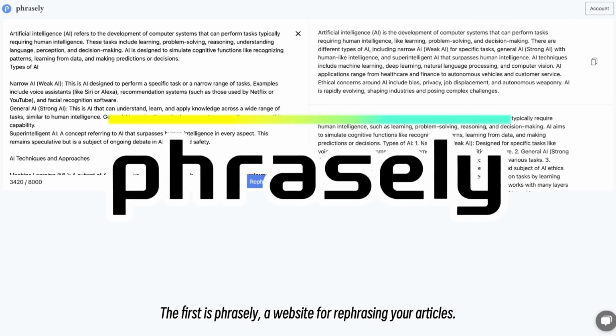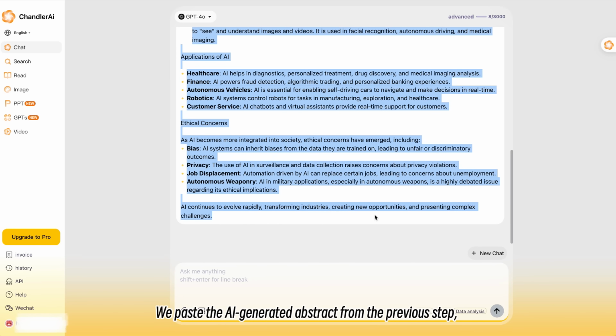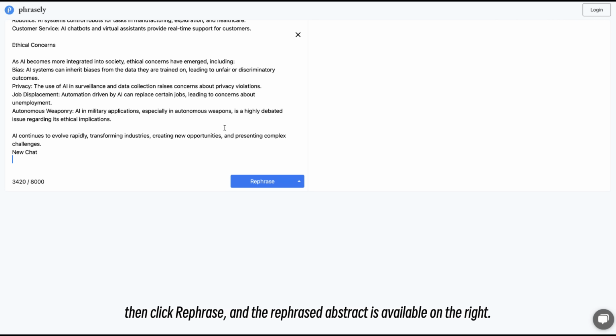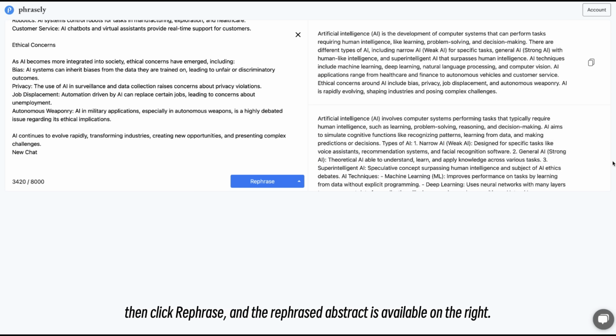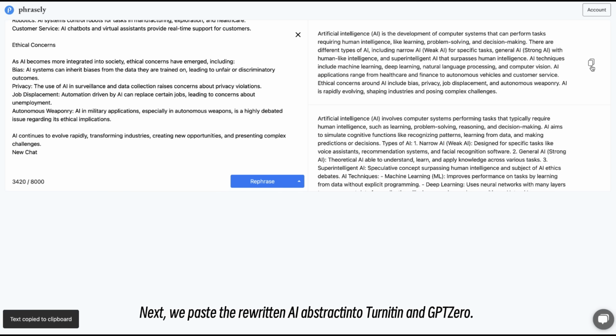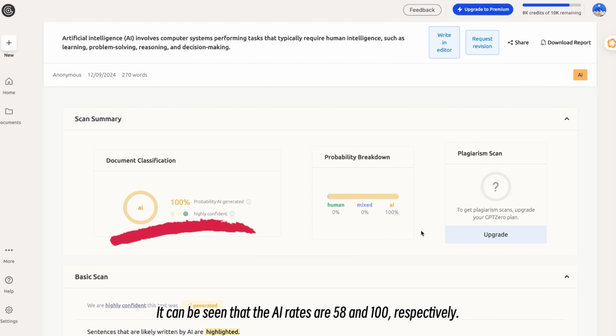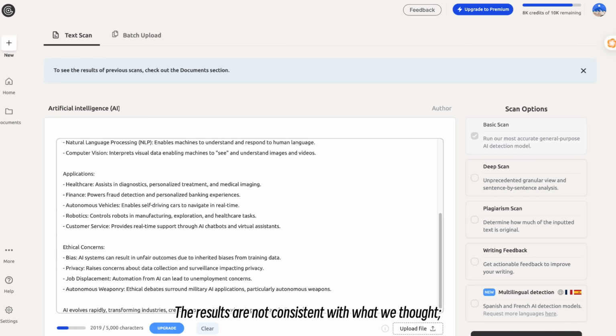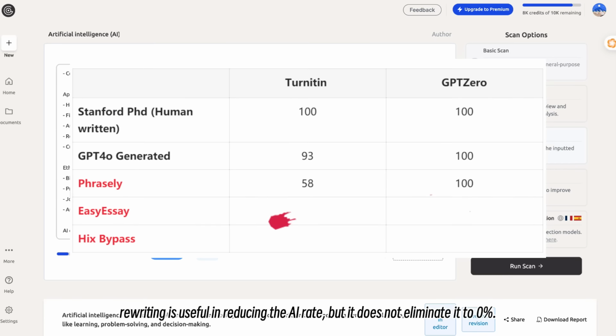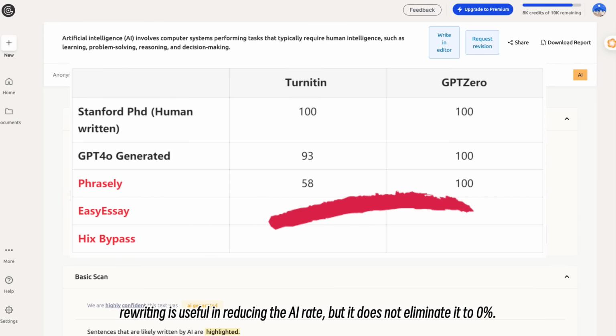The first is Phrasely, a website for rephrasing your articles. We paste the AI-generated abstract from the previous step, then click Rephrase. And the rephrased abstract is available on the right. Next, we paste the rewritten AI abstract into Turnitin and GPT-0. It can be seen that the AI rates are 58 and 100, respectively. The results are not consistent with what we thought. Rewriting is useful in reducing the AI rate, but it does not eliminate it to 0%.